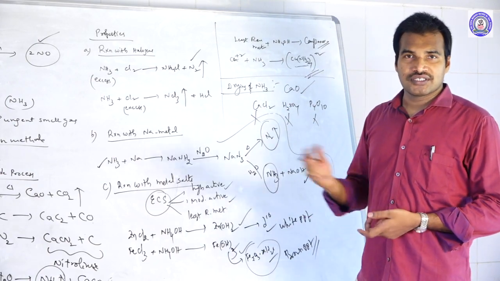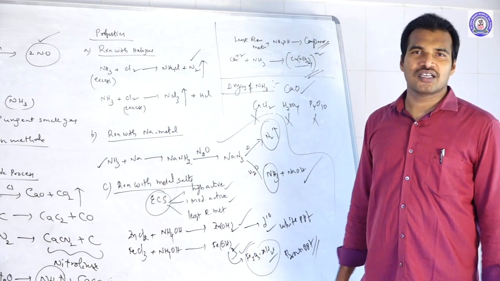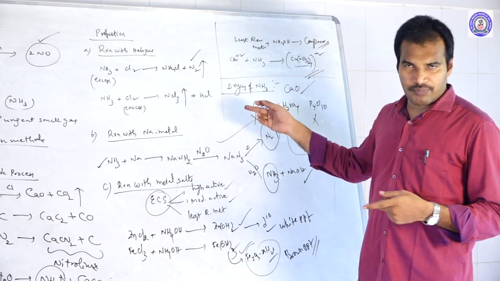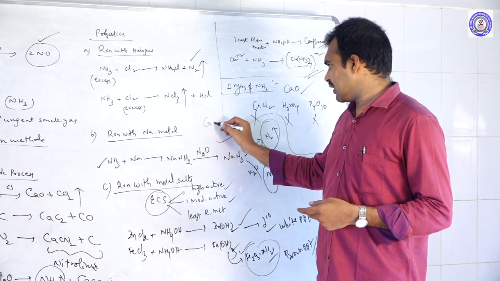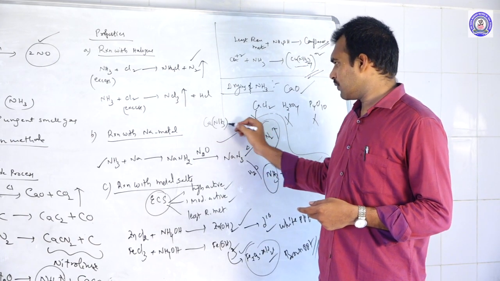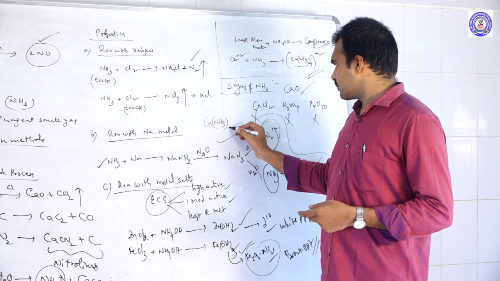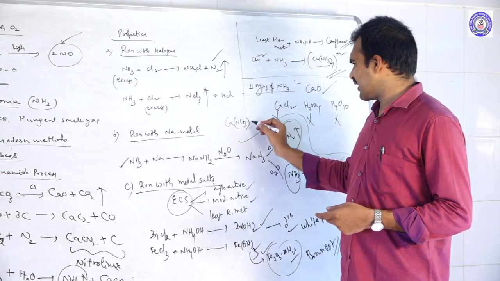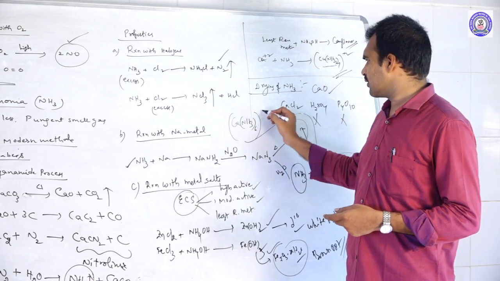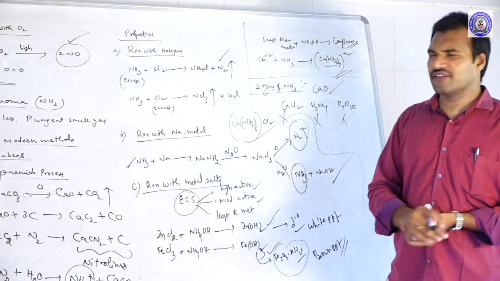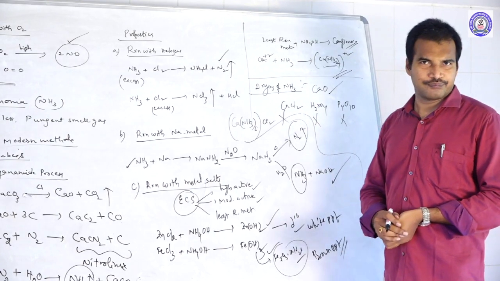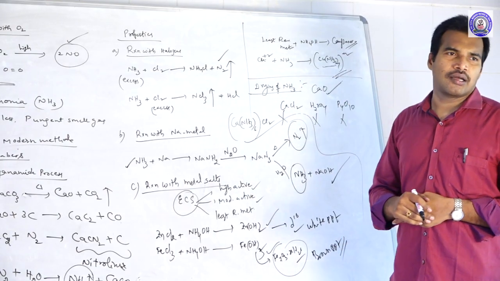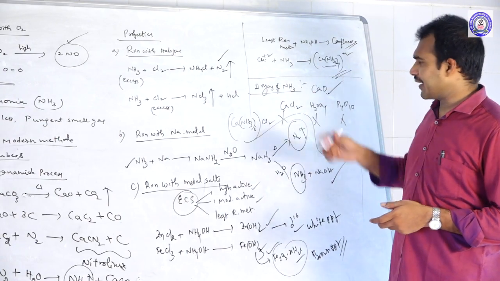CaCl2 forms complexes with ammonia, CaCl2·8NH3 type complexes, like this. That is why we should not use CaCl2. Only CaO is the suitable agent for drying ammonia.